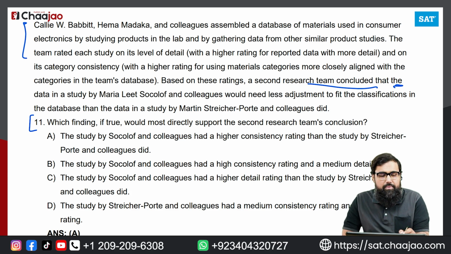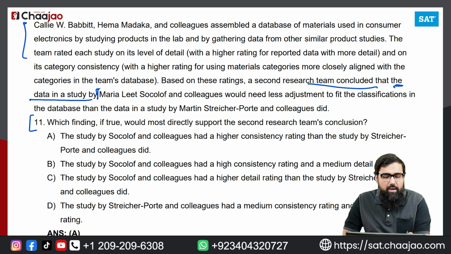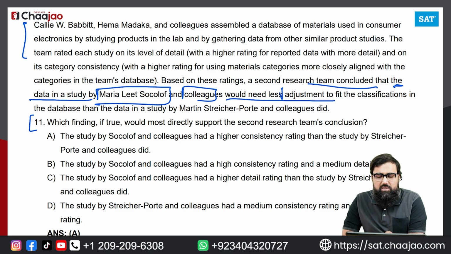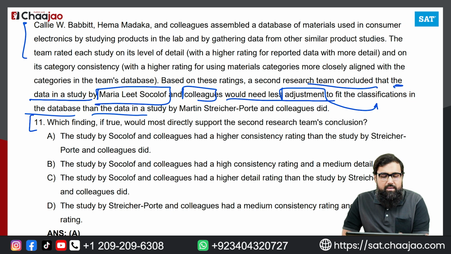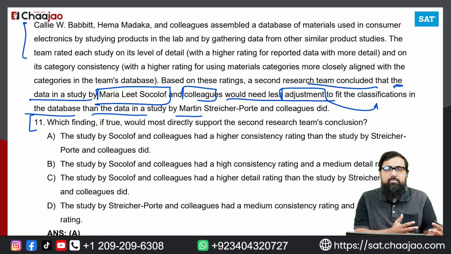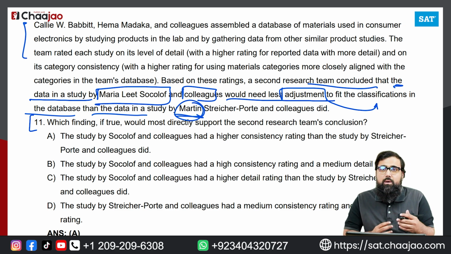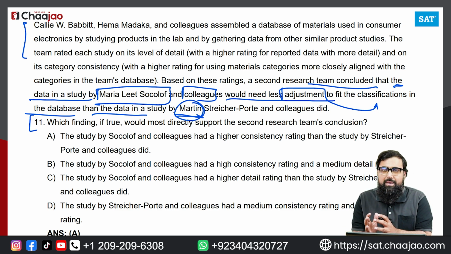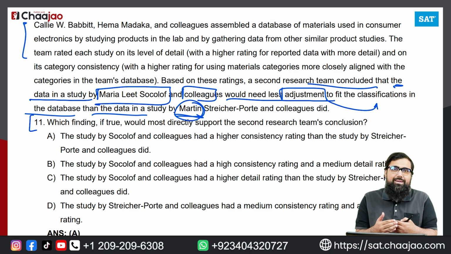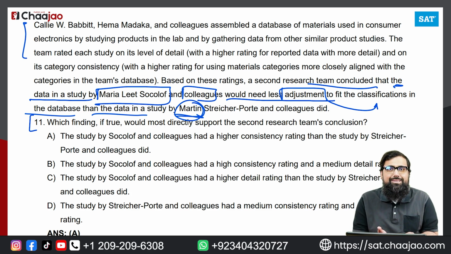It is that the data in a study by 𝗂𝐺𝐸 and colleagues would need less adjustment to fit the classification in the database than the data by Martin. So the data that is presented by Maria would need less adjustment as compared to the data presented by Martin. This is the claim that is being made, and you have to find the option that is in line with this claim. Whichever option is closest to this claim will obviously be your answer. This is how you go about it.